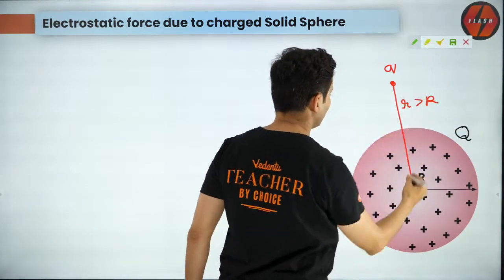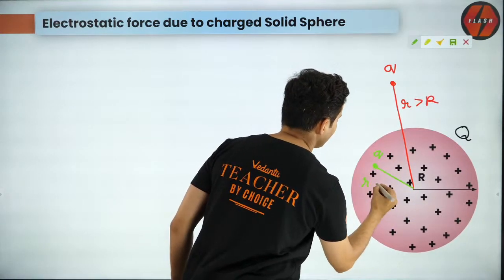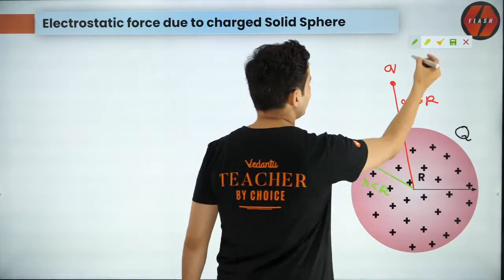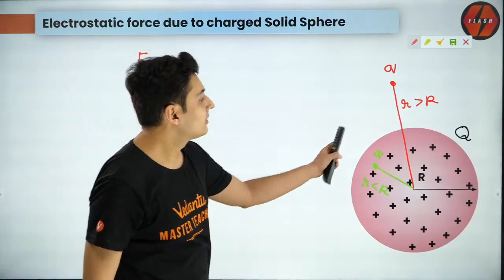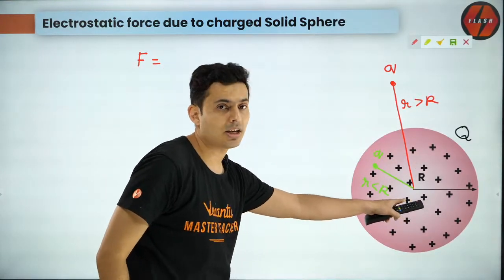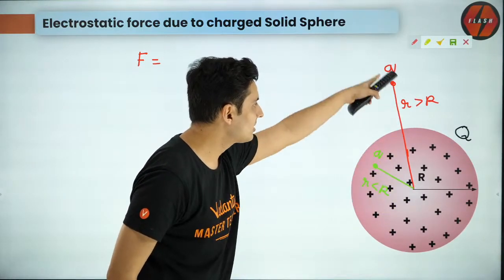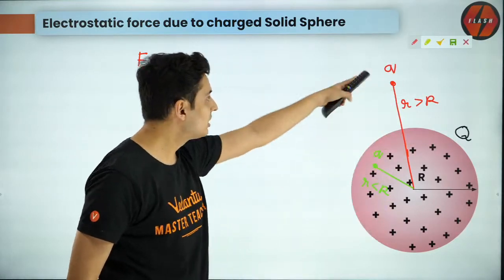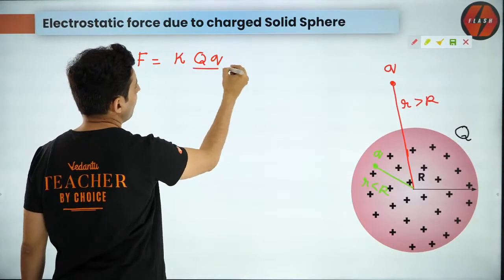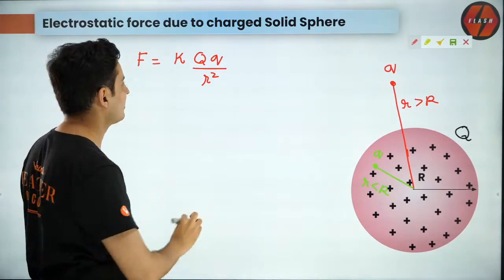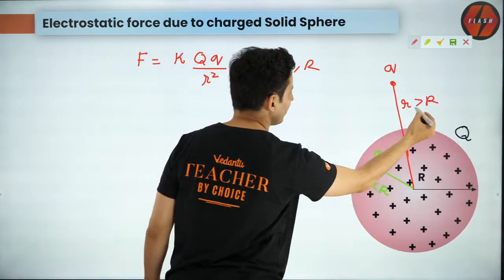The second formula is when you are inside, so when r is less than R. Let's see both the formulas. When you are outside, the entire thing behaves like a point charge. So just think of it like a point charge separated by distance r. You will get it as K, Q, q by r square. That is the answer only when r is more than or equal to R.